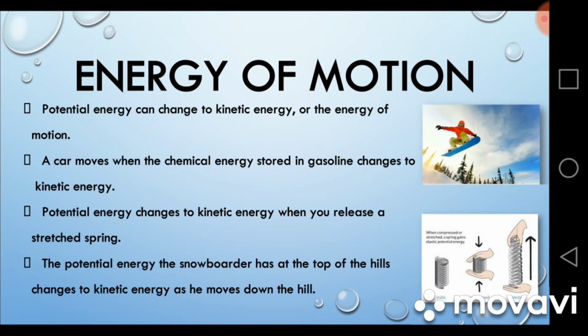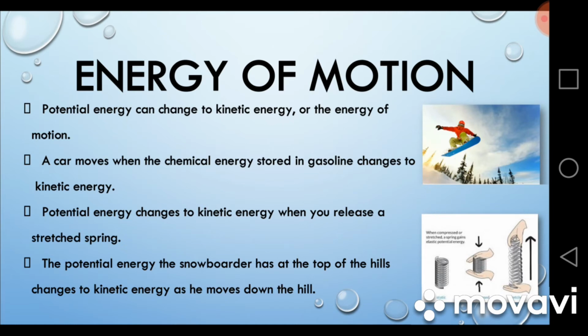For example, the fan. When it is not moving, it has some potential energy stored in it. When we turn it on, the potential energy changes into energy of motion, or kinetic energy, and the fan starts moving. When it is moving, it is showing the energy of motion. Another example: a car moves when the chemical energy stored in the gasoline changes into kinetic energy. In this example, we are changing chemical energy into kinetic energy to move the car.